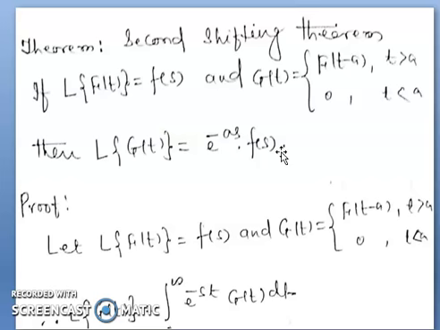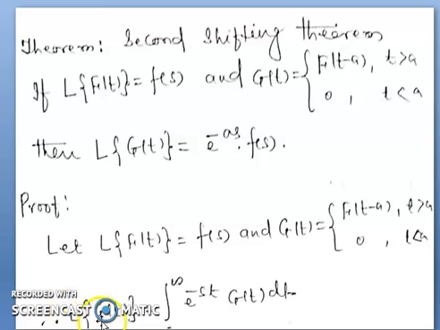Now see the proof of the theorem. Let L of f(t) equal F(s) and g(t) equal f(t minus a) when t is greater than a, 0 when t is less than a. This is the given statement of the theorem.